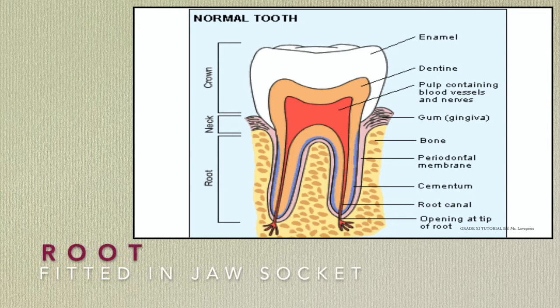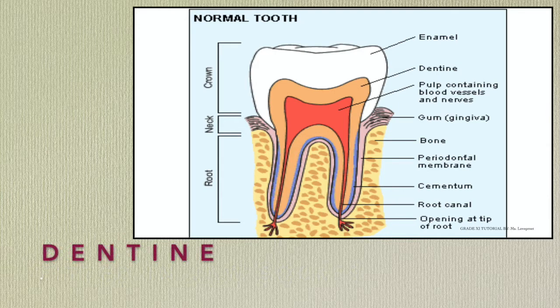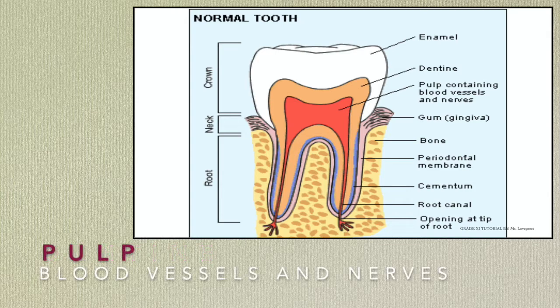The next part is the root. It is embedded in the socket of the jawbone and is fixed by a bone, and it has a thick fibrous periodontal membrane. The tooth is mainly formed of bone-like material called dentine. In the center of the dentine, there is a pulp canal, which is filled with soft, gelatinous, and vascular connective tissue called pulp. Further, the pulp canal is lined by a layer of dentine-forming cells called odontoblasts. The odontoblasts form the dentine and give cytoplasmic processes in the canaliculi of the dentine.